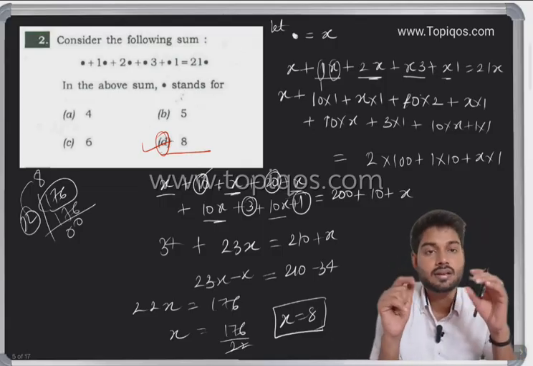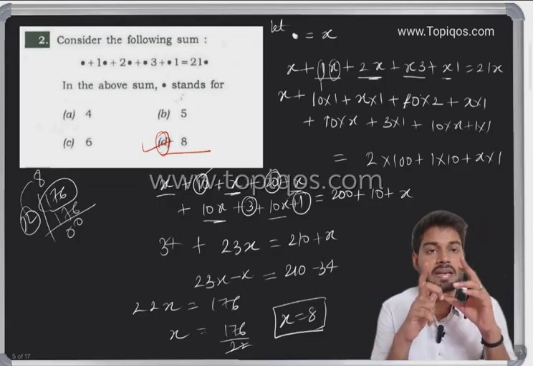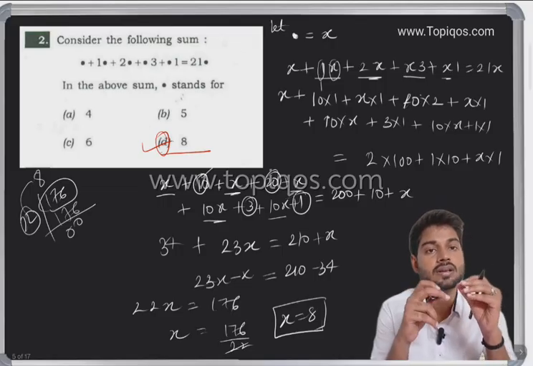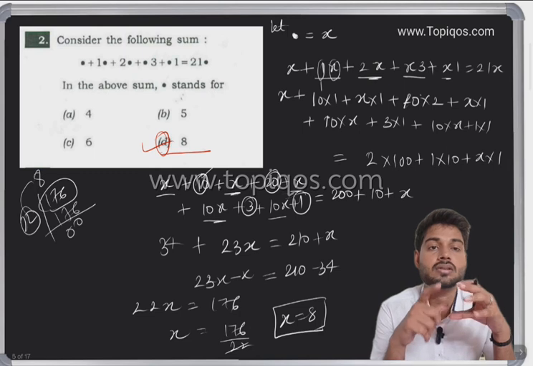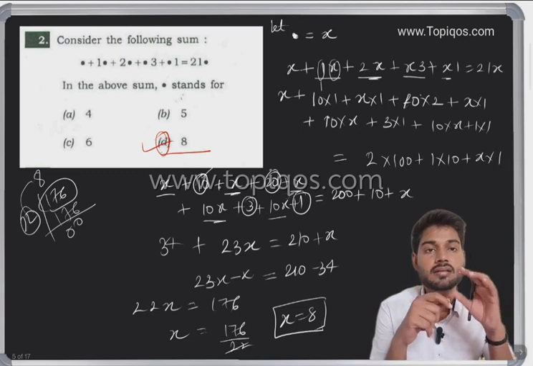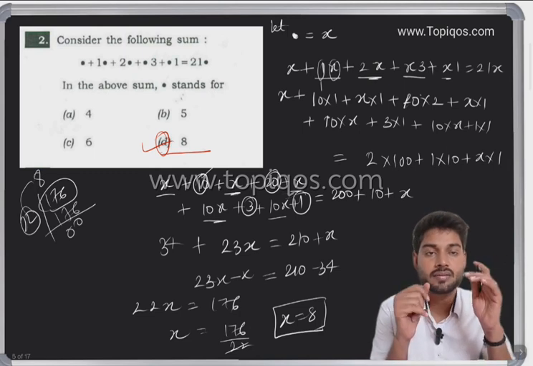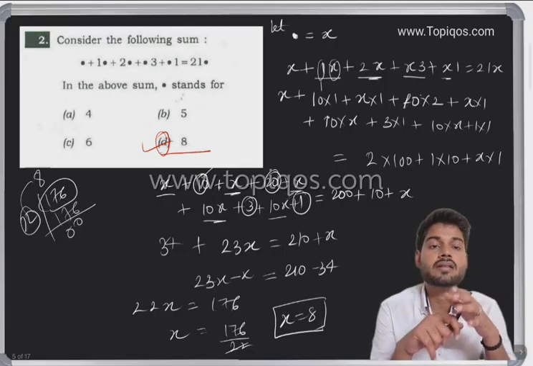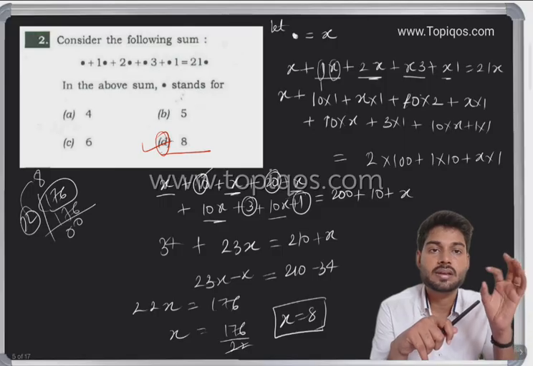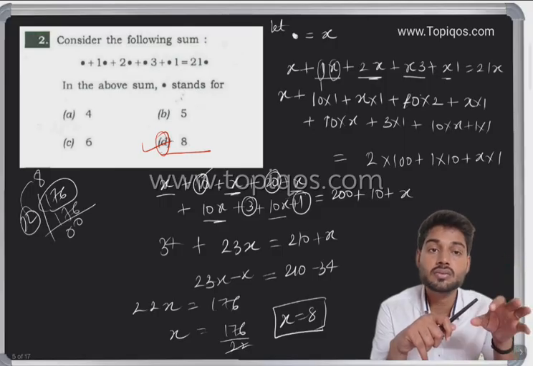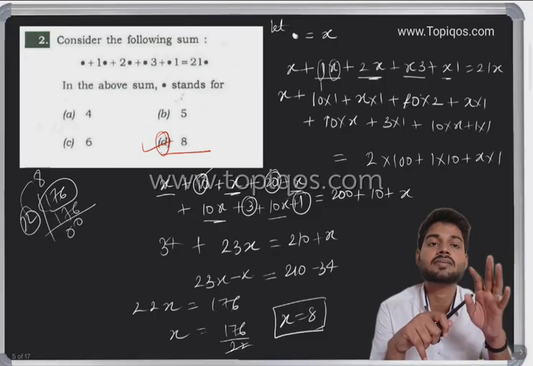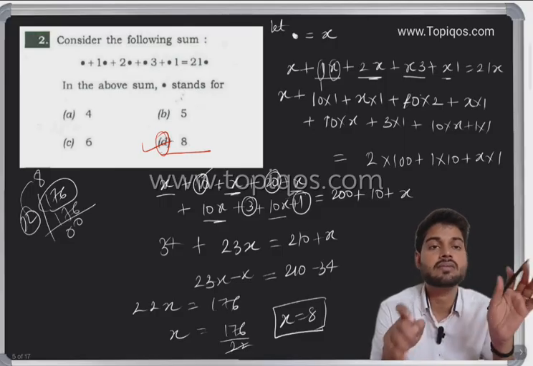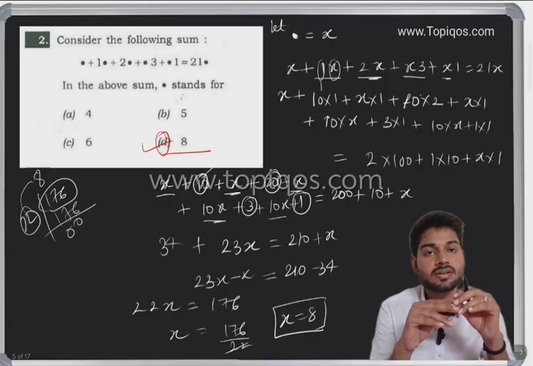Okay, so see, the basic fact of the preparation for the CSAT is you have to understand how this question is to be solved in the examination, because here we don't have to solve all the questions. We have discussed this also earlier. See, out of 80 questions, we have to just find those 45 to 50 questions in the real examination, so that we solve those questions, and out of those at least we can get like 38, 39 questions correct. Okay, so that we can easily get through the examination.